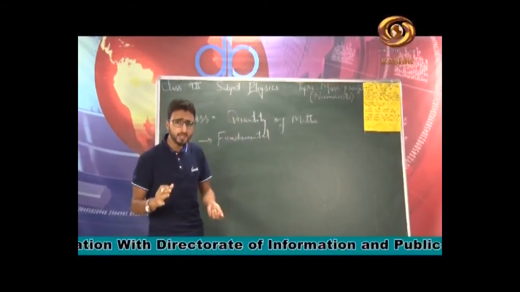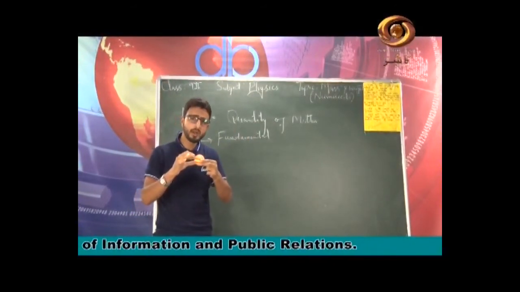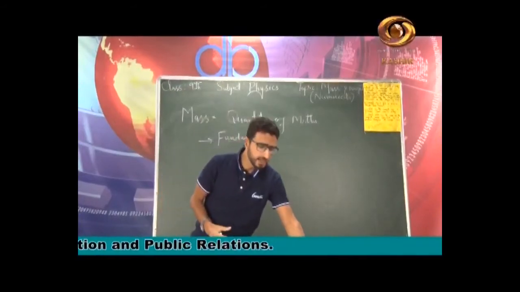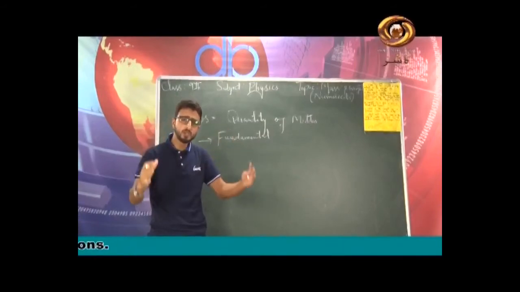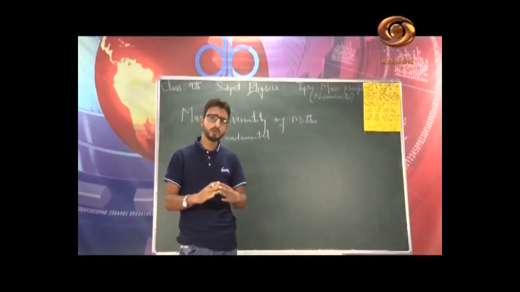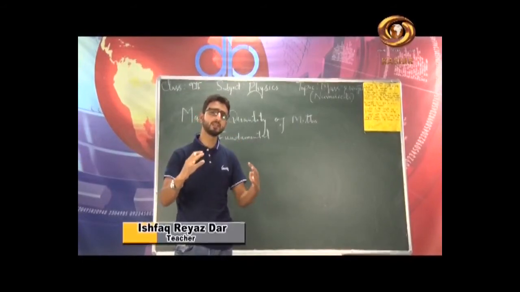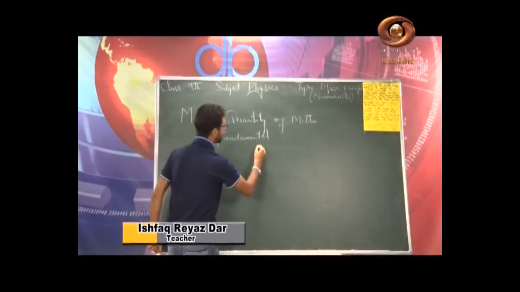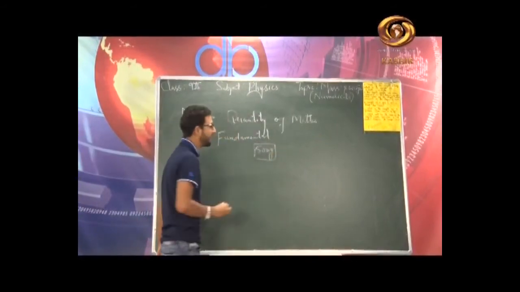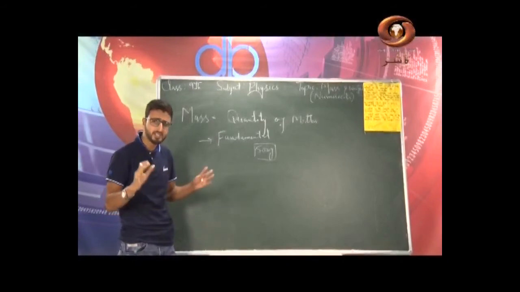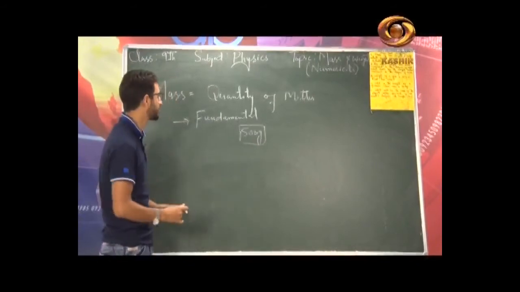What does this mean? For example, the mass of this very ball, let it be 500 grams. It means that its mass will still be the same, 500 grams, throughout the universe. Whether you are on the surface of earth, on the surface of moon, on the surface of Mars, or anywhere in the universe, its mass will still be equal to, for example, 500 gram. This is what is meant by a fundamental physical quantity. It does not change from place to place, I mean mass. It is universally constant, right?